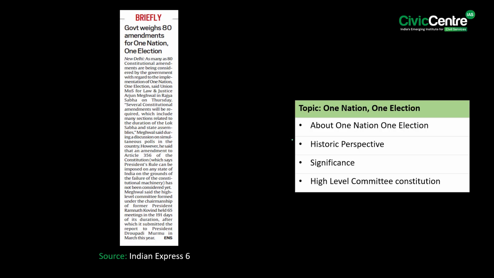The next article says that as many as 80 constitutional amendments are being considered by the government with regard to the implementation of One Nation, One Election, says Arjun Meghwal, who is the Minister of State for Law and Justice.